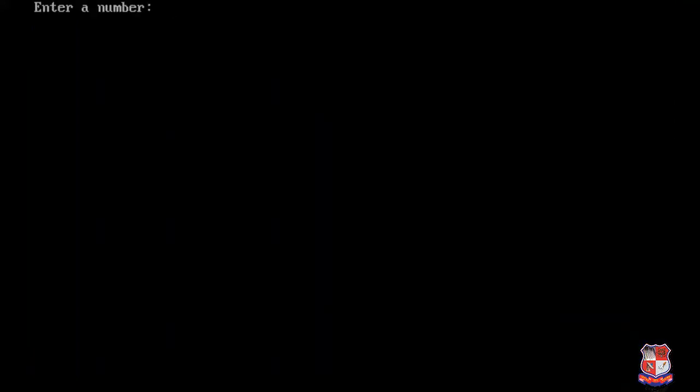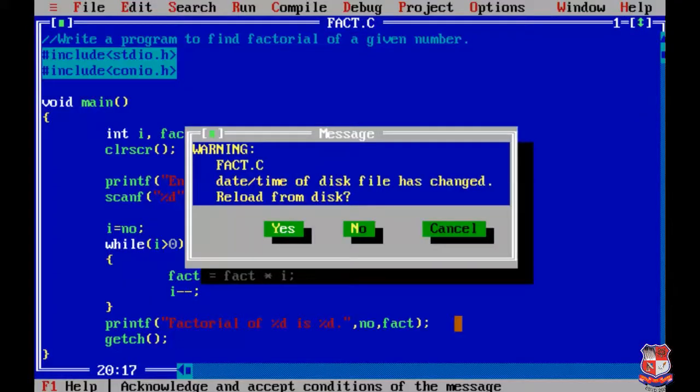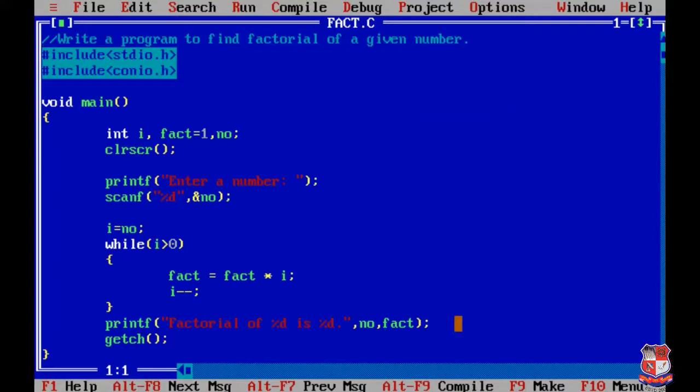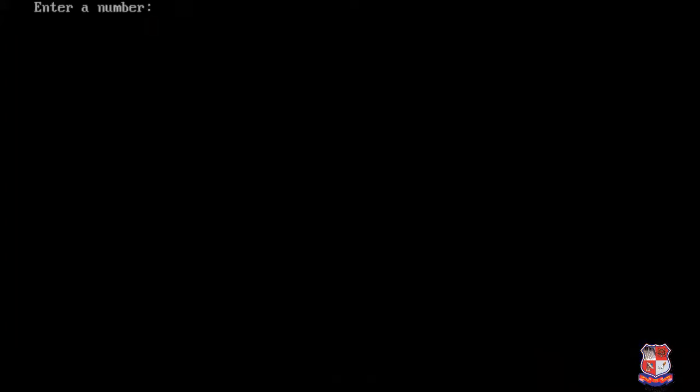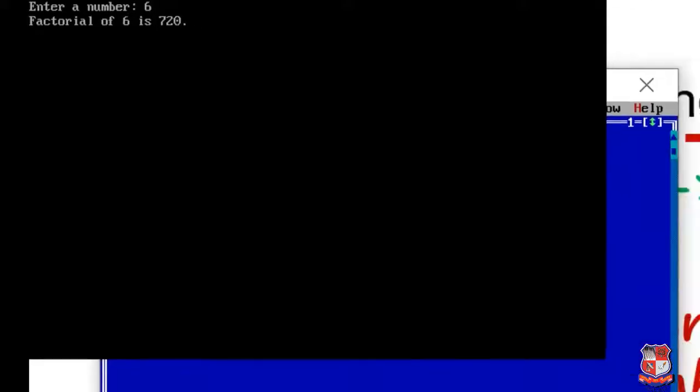Okay, it is asking us to enter a number. For example, we are entering 5, so it will give 120. Okay, we are running it again. For example, Control F9. If we enter 6, it will give us 720.